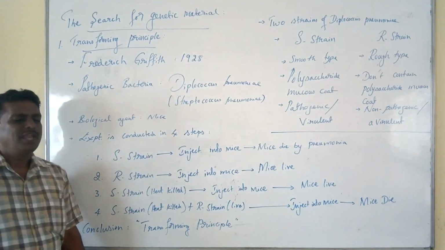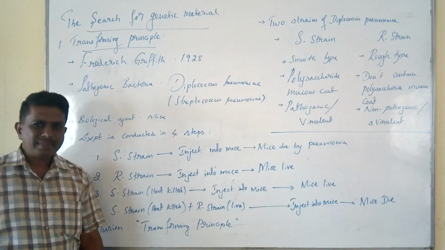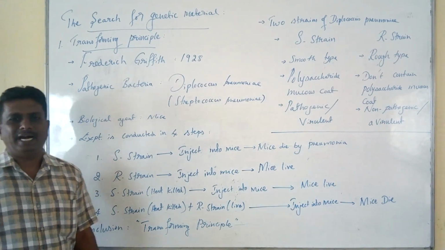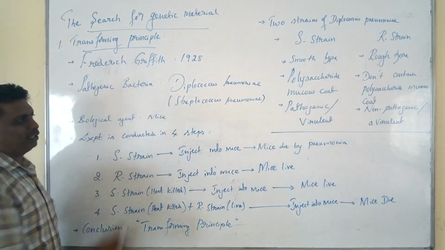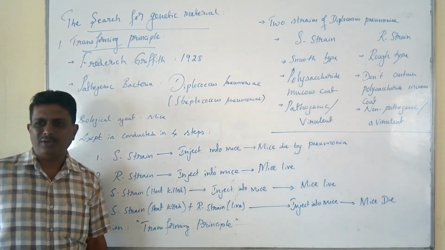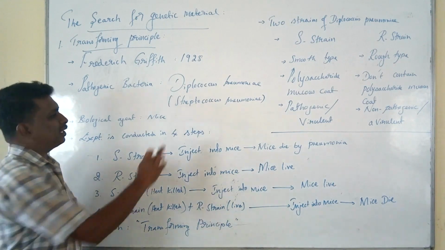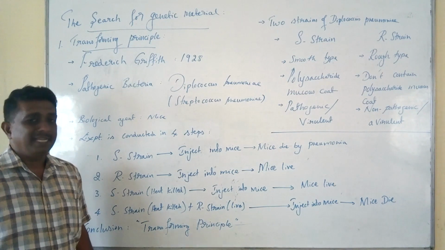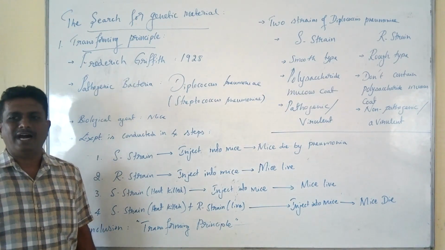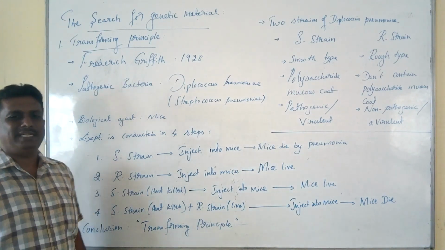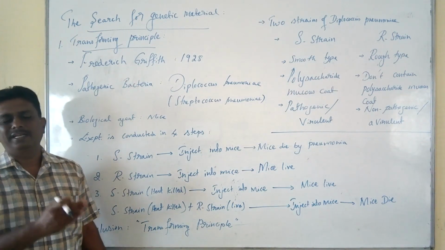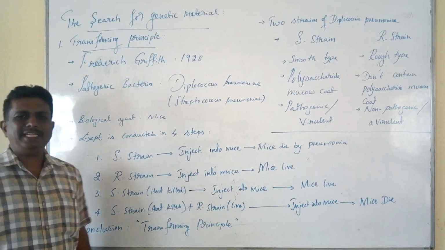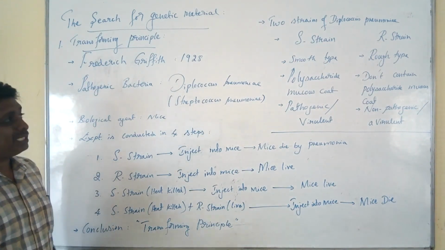1928. In order to conduct the experimentation, he made use of a unique bacteria. The name of the bacteria is Diplococcus pneumoniae, formerly also designated as Streptococcus pneumoniae. It is a pathogenic bacteria which causes pneumonia in mammals and also in human beings. This bacterium exists in two strains.